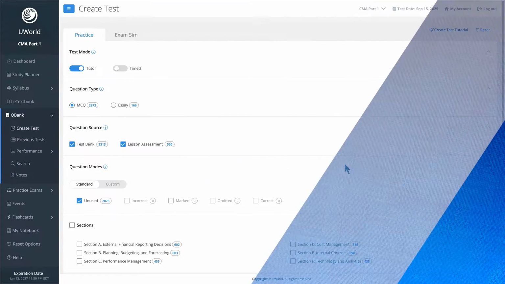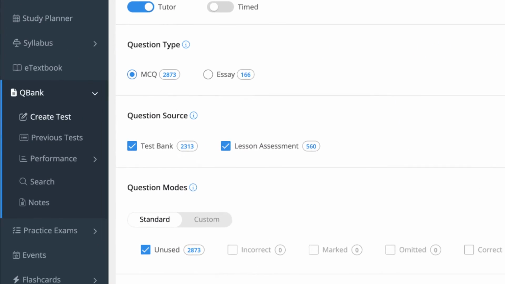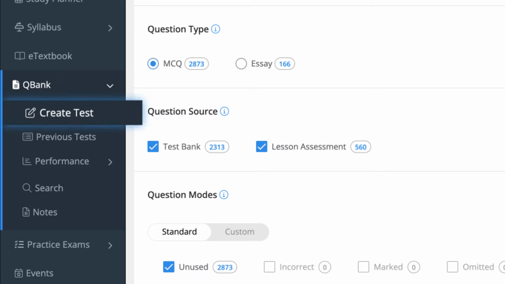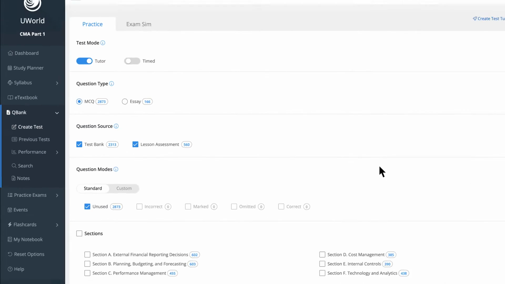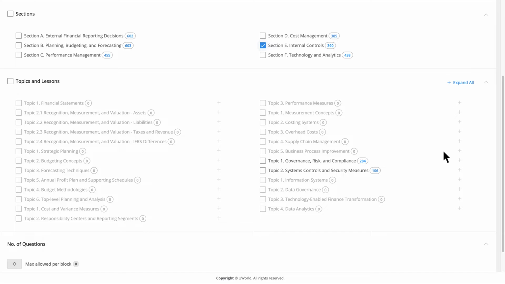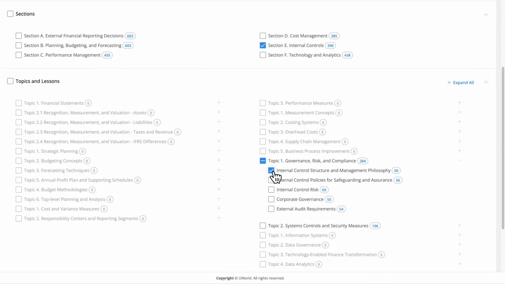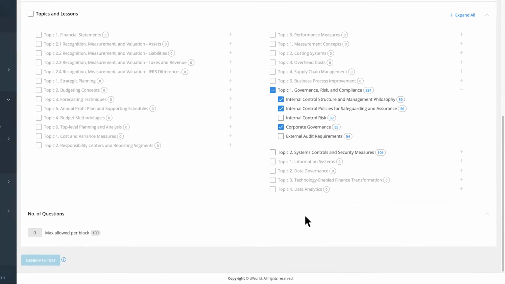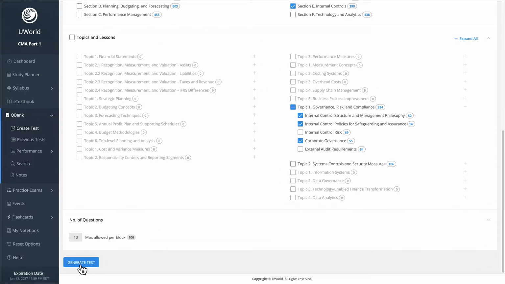For tailored practice beyond your study plan, click on Create Test under QBank in the left-hand menu. This is where you can configure quizzes with exam-style questions based on your needs. Let's say you're really struggling with internal controls in part 1 of the exam. In other words, how do you control internal controls in your head? Select that section, expand the topic, and choose the specific subtopics that need improvement. When you're ready, set your number of questions and generate the test.